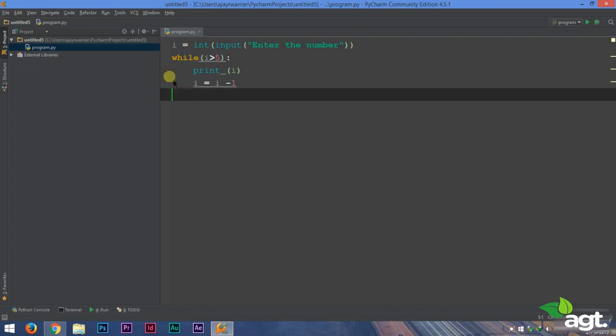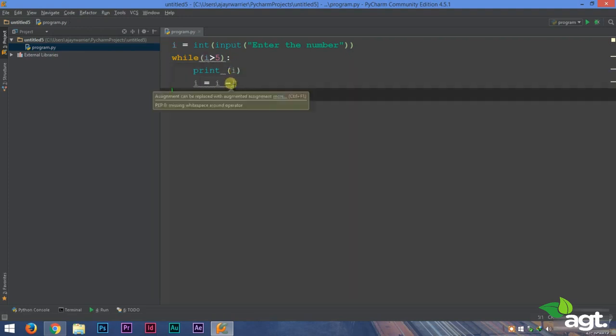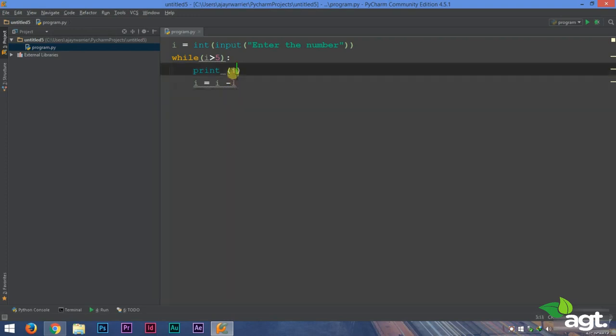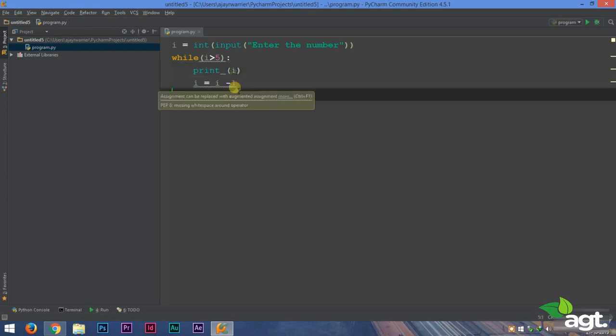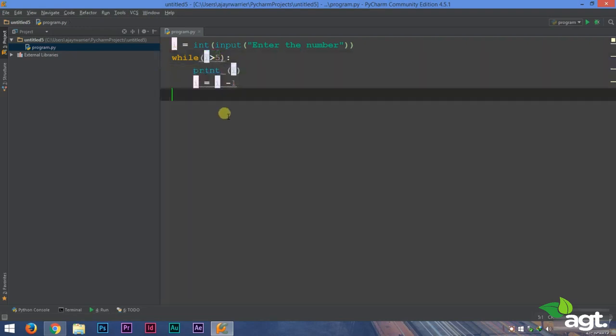So, in case you have provided the number 10, first it will print 10, then it will subtract 1 from it, that means it will become 9, then it will print 9, then 8, then 7, then 6, and it will stop there because 5 is not greater than 5, 5 is equal to 5. So, the while loop only works as long as the condition inside this bracket is true.